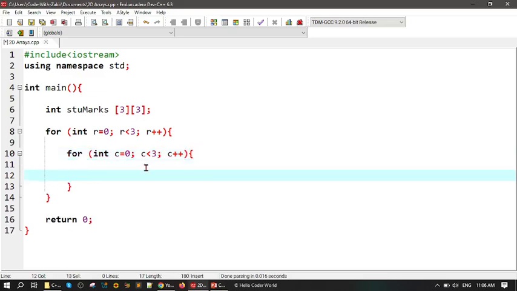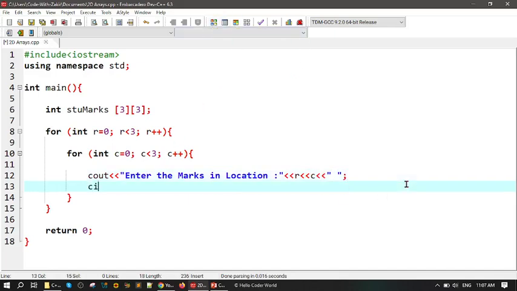After that, here I want something more, a message for the user: cout enter the marks in location R and location C, and after that a space. Now to see the result I want cin, stu marks of R and C. Simple. Just take a look and see the result, my dears.